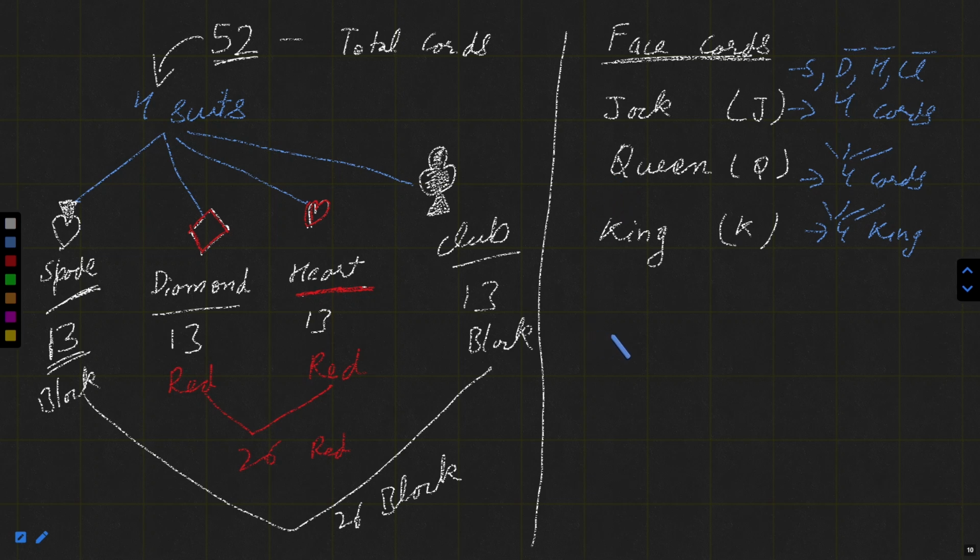In total there are 12 face cards. I hope you will remember all this theory about cards, then you can answer questions based on card probability.